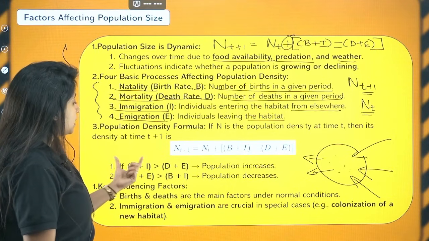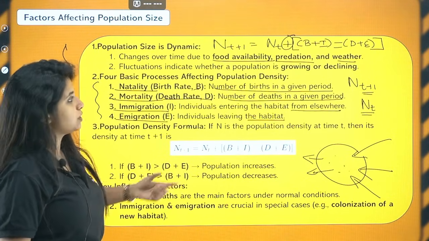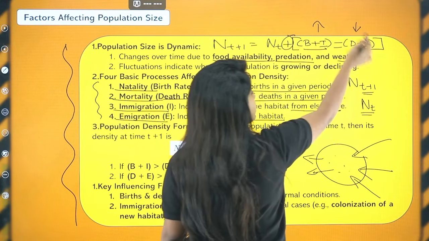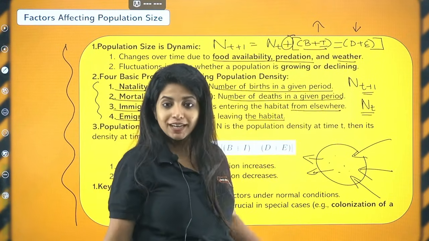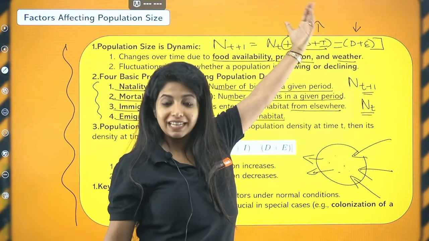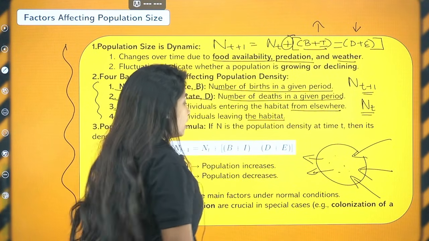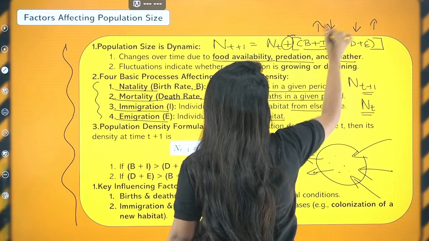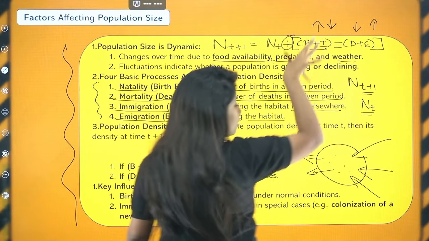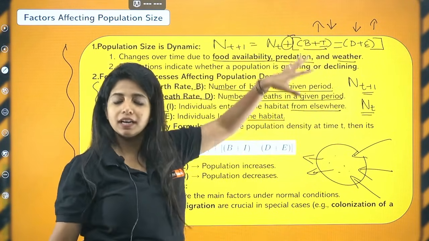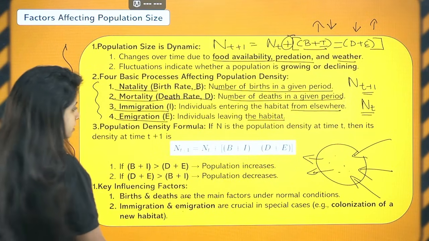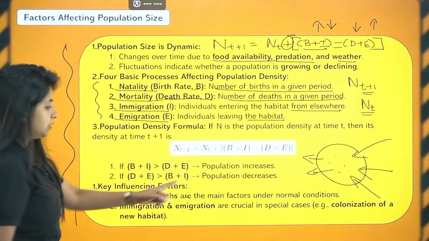Now if B plus I is more than D plus E, then obviously the population is going to grow, right? There is an increase in the population density. If it's the opposite, suppose this is more and this is less, then my dear children, the population density is going to decline, because you're subtracting this from this. You get it? That's why we say that population is decreasing.